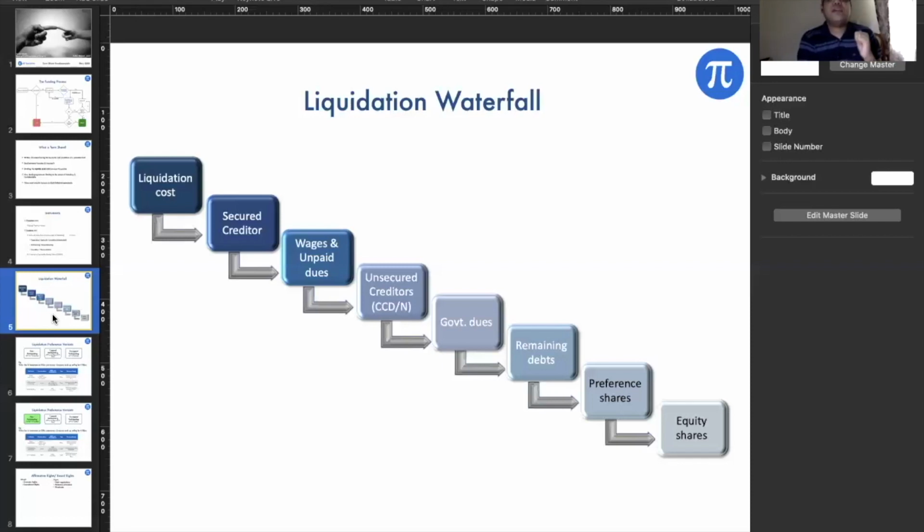Then come the remaining debts, which can be anything, any petty debts or any related party debts, but these are a very small part of it. Then come the preference shares, and then the equity shares. So this is how the entire liquidation will go through.